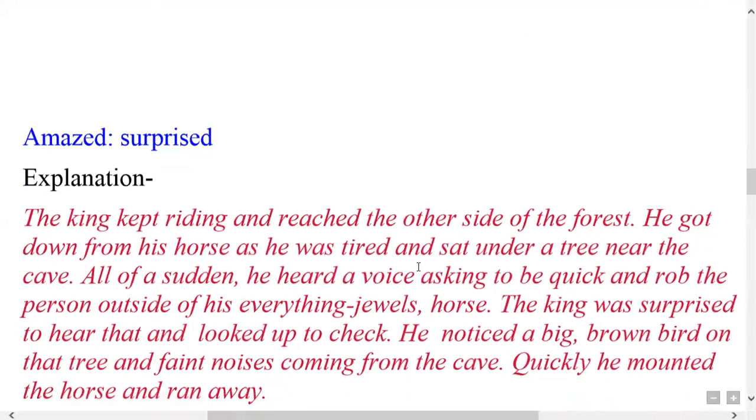So what happened? The king kept riding and reached the other side of the forest. He got off his horse as he was tired and sat under a tree near the cave. All of a sudden, he heard a voice asking someone to be quick and rob the person outside of everything, jewels, horse. Rob whom? Rob the king, actually.